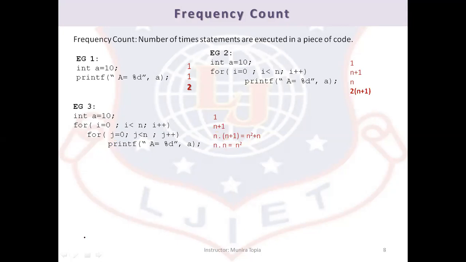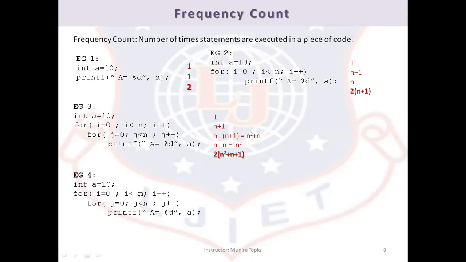So let us sum it all up. It will be 2n square plus 2n plus 2, that is equal to 2 into n square plus n plus 1. Take fourth example. Again, it is initializing a to 10.